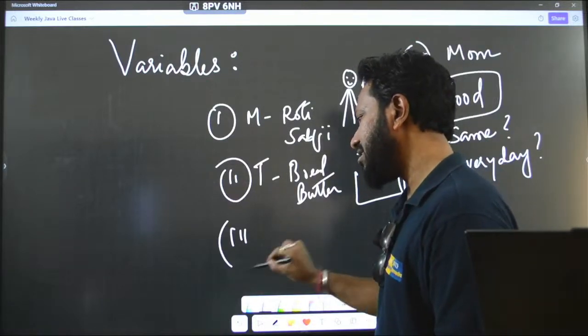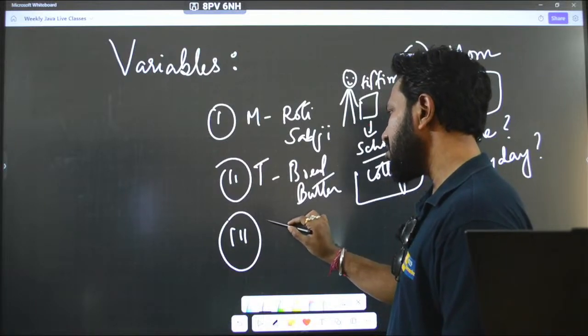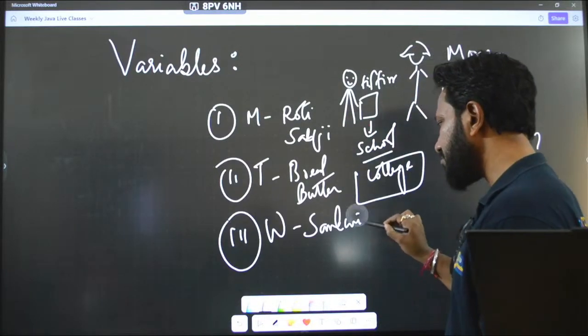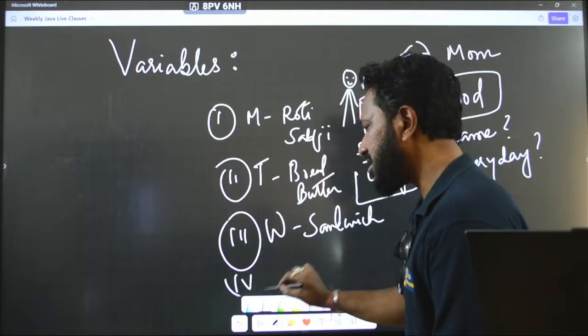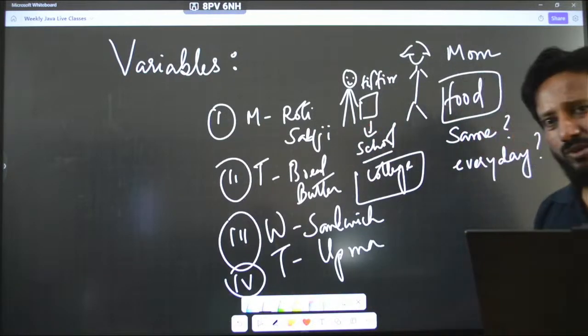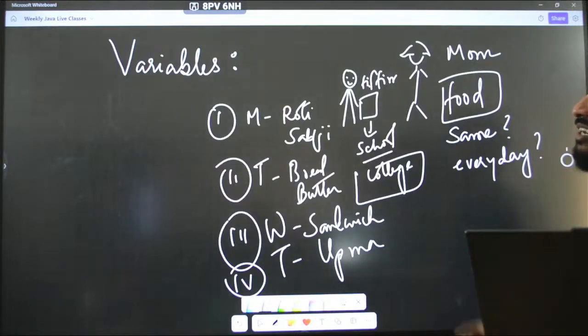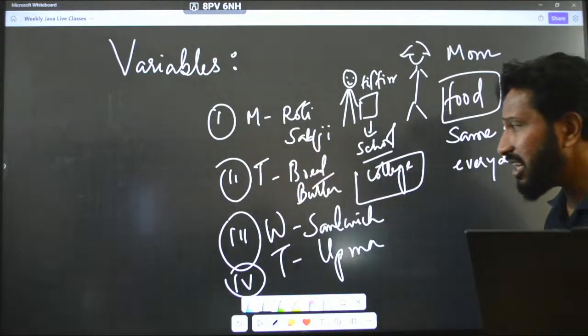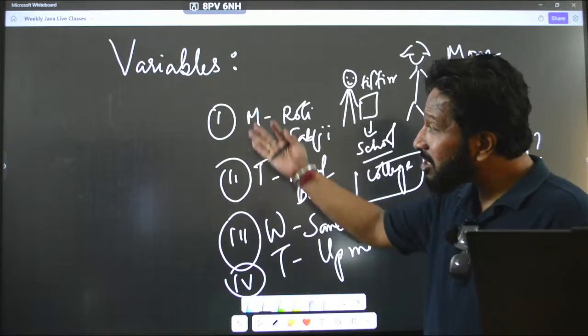Similarly, the third day, say it is Wednesday, so here it is sandwich. Number 4, say it is Thursday, it is upma, and it will go on, right? So every day you get something different. Maybe some other day you might get roti also. 2 days it can be roti sabji also. Okay, but most of the times it is different, right?